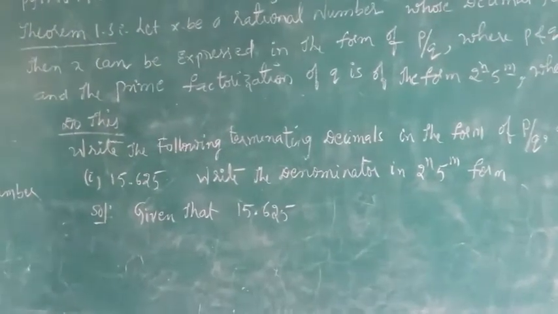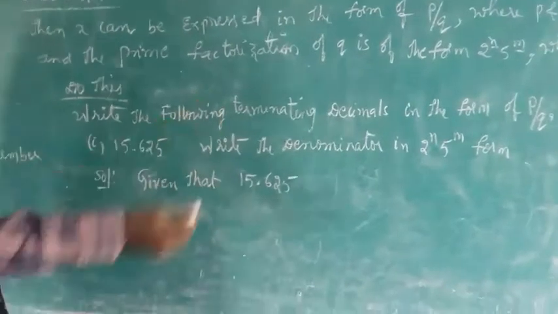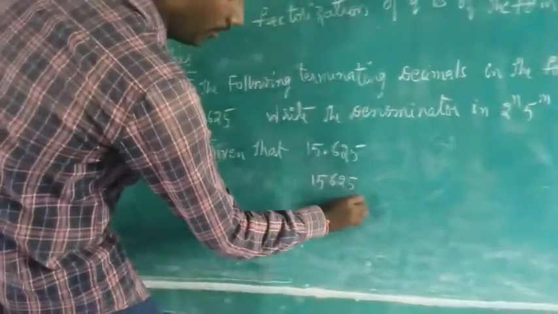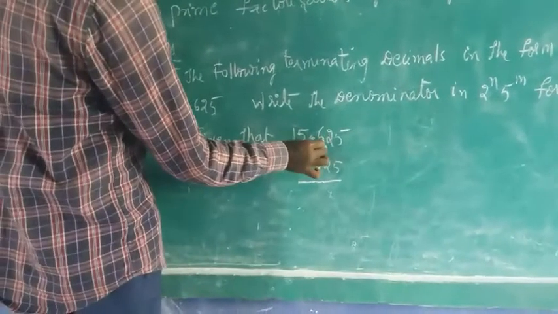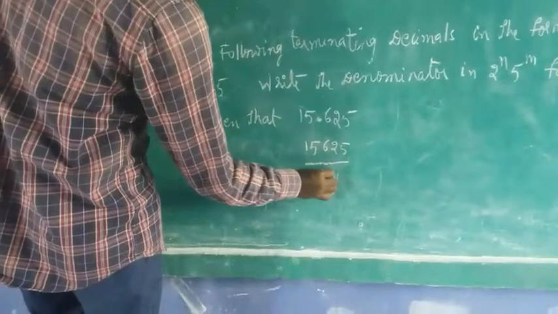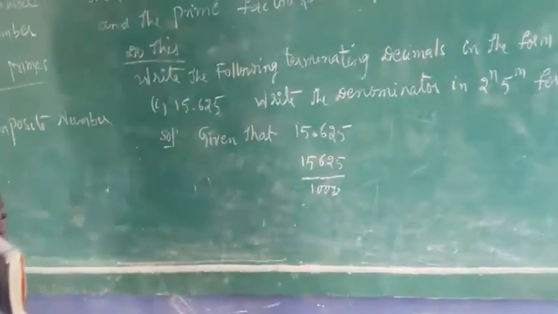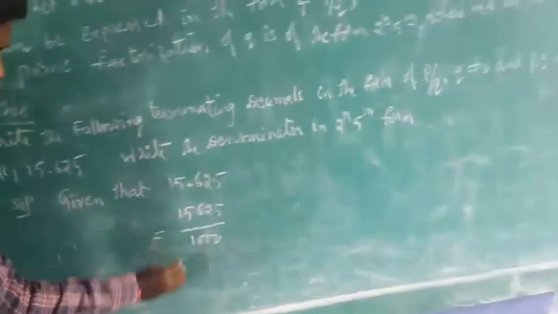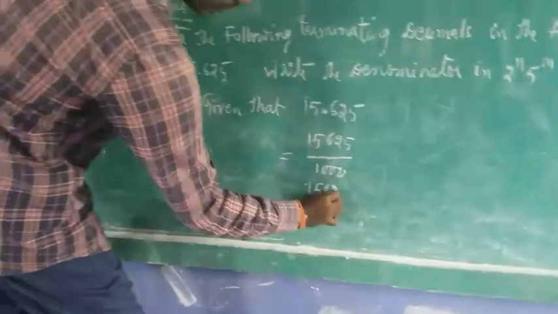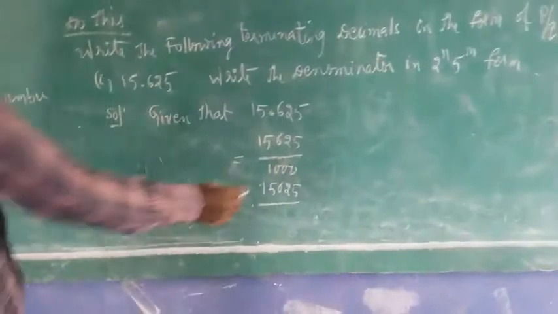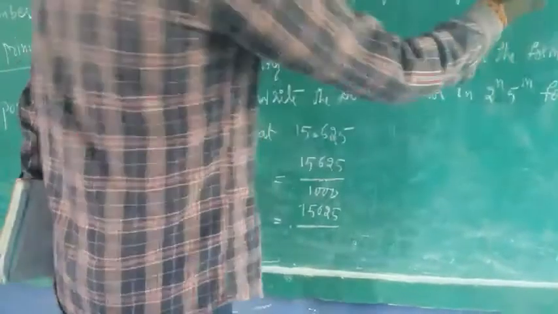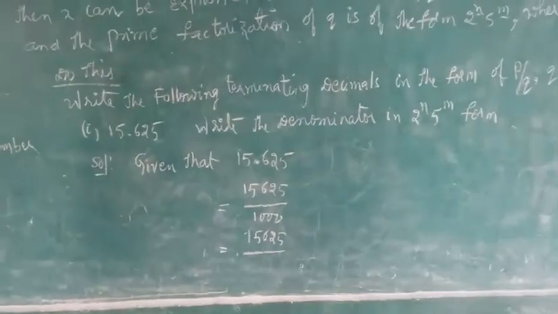How can you write it in p by q form? 15,625 by. After the decimal point, how many digits do you have? 1, 2, 3. So the denominator you will write 1000. Yes or no? This 1000, you need to write in the form of 2 to the power of n into 5 to the power of m.